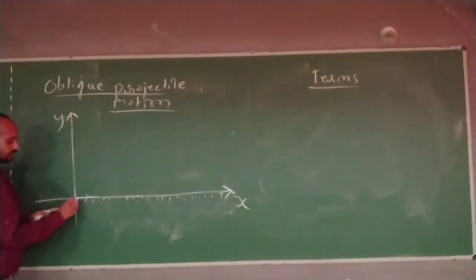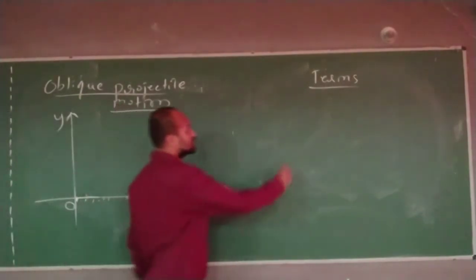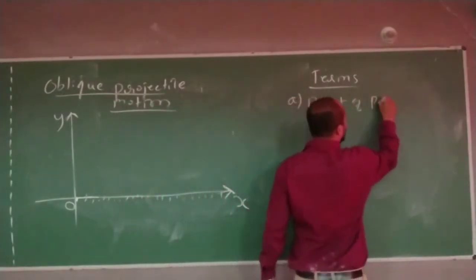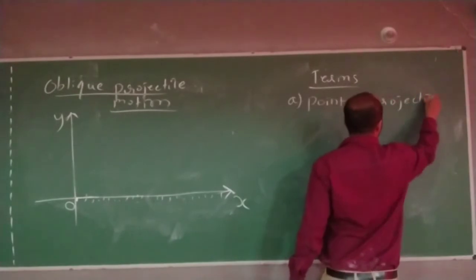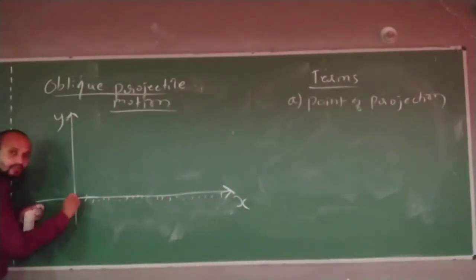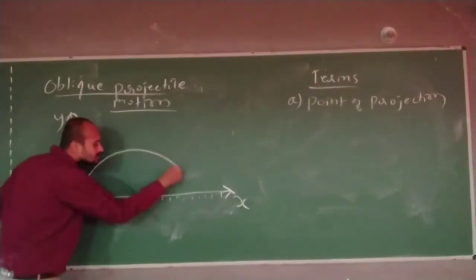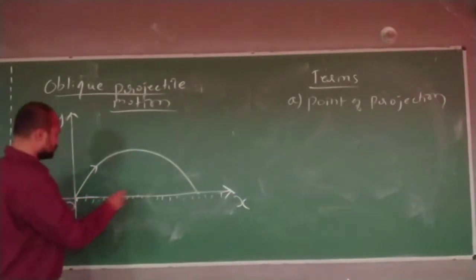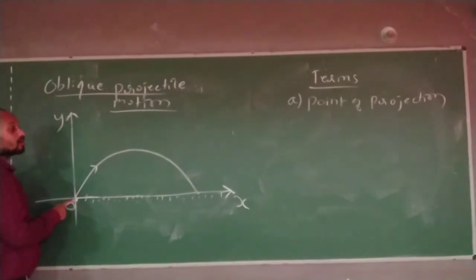This point is what we call the point of projection. First point, what is that? Point of projection. What do you mean by point of projection? The point where I am projecting the body is called the point of projection. This point O is called the point of projection.